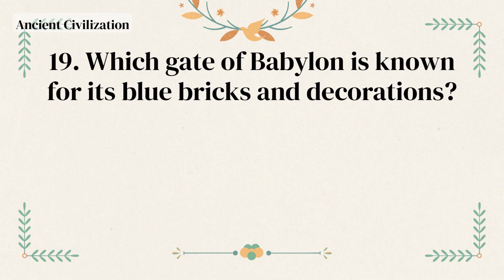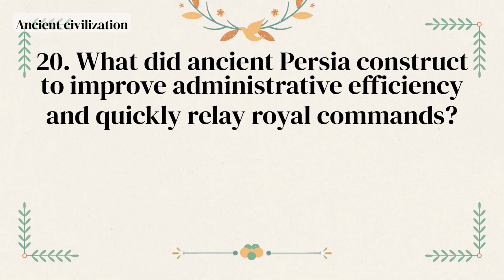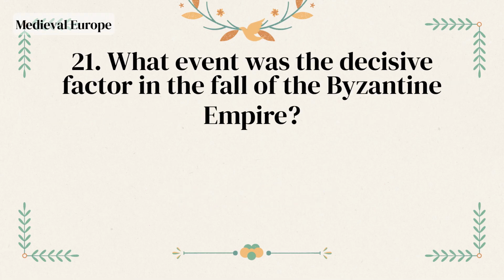Gutenberg. Which gate of Babylon is known for its blue bricks and decorations? Ishtar Gate. What did ancient Persia construct to improve administrative efficiency and quickly relay royal commands? Royal Road. What event was the decisive factor in the fall of the Byzantine Empire?